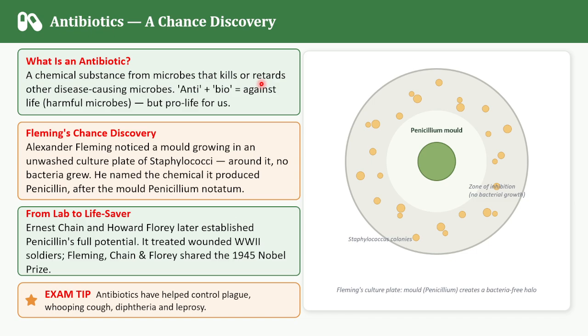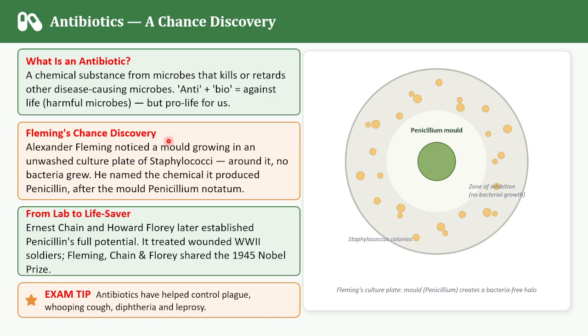Do antibiotics kill viruses? Can you tell me? No. Antibiotics are used against bacterial infections only. They cannot kill viruses.